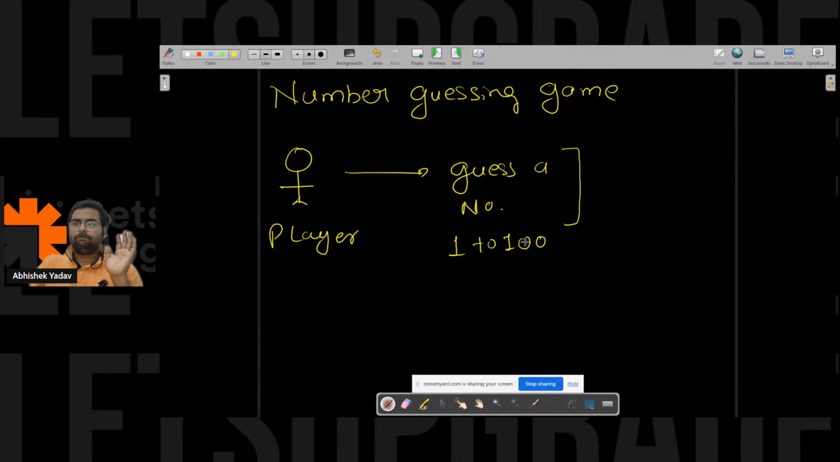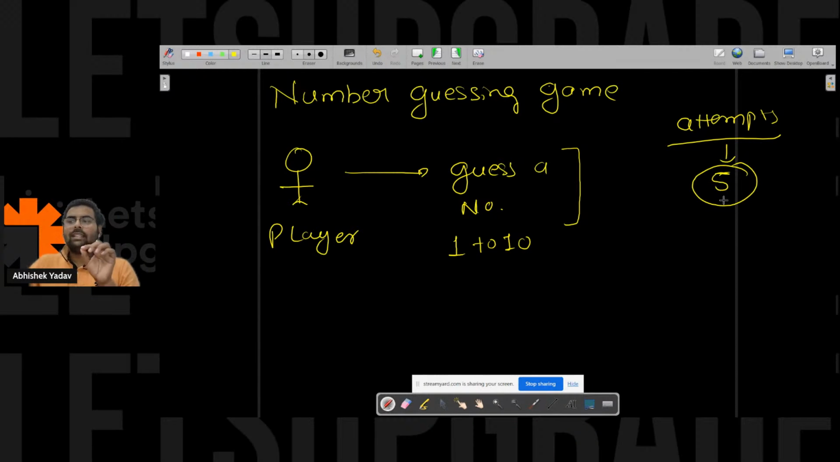And he will be given some number of trials, okay, trials, that is, say 5 trials or 5 attempts, right? Attempts here. Let's assume attempts are 5. So if he is able to guess the number in these 5 attempts, he won the game, right? He won the game.